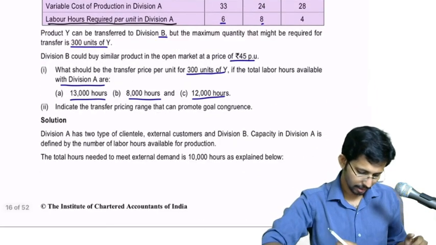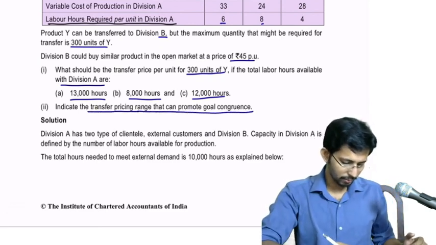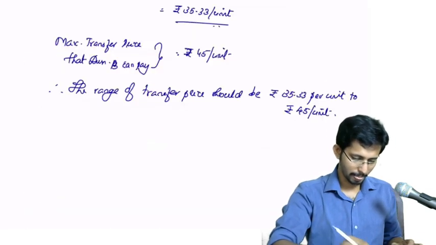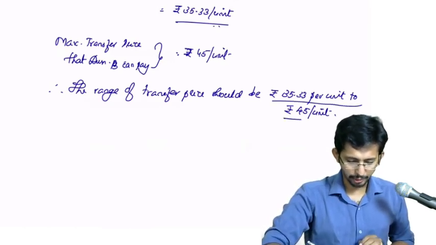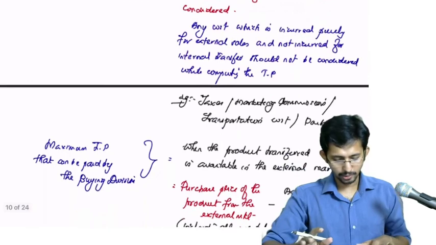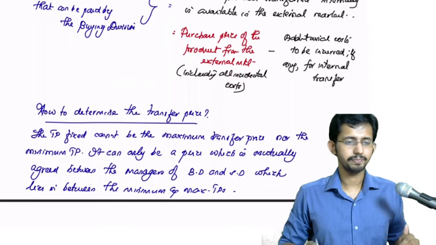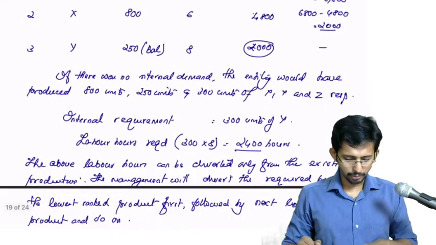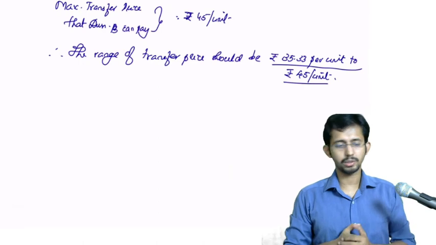Now indicate the transfer pricing range that can promote goal congruence. This is something which we have explained at each level with each sub question. Okay, here the range of transfer price will be 35.33 to 45 per unit, and in the previous case we came to a conclusion that it is not feasible to do an internal transfer, and in the first case also we have written the range as 24 to 45. Okay, so that's with this question. This is one type of question which you can expect from this particular chapter, divisional transfer pricing, so you can mark it as an important question also.